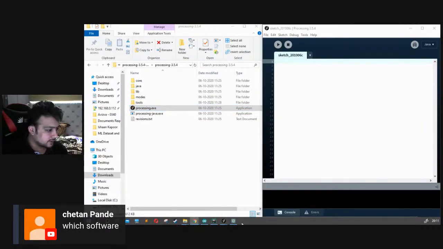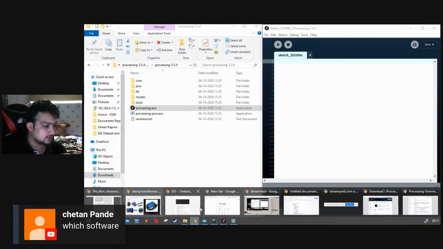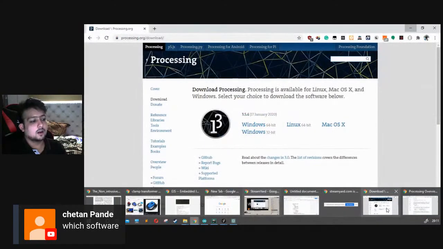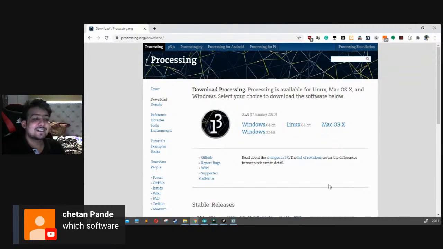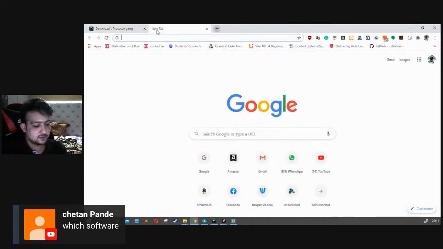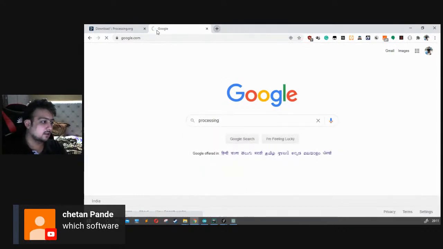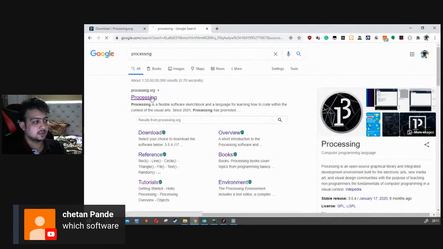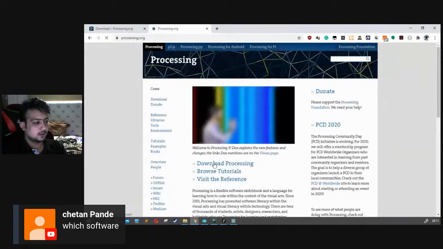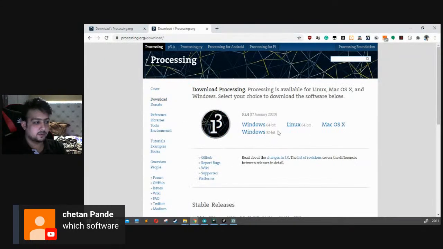Chetan is asking which software it is. Okay, Chetan, you're late to the class. Don't come late again. Just kidding, it's fine. You just have to click on Google, write processing, click on processing, and download it. You can download whichever version you need, whether you're using Mac, Linux, or Windows. Either way, you can download it.